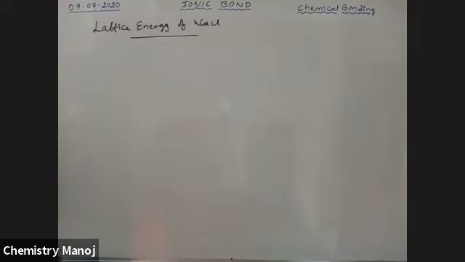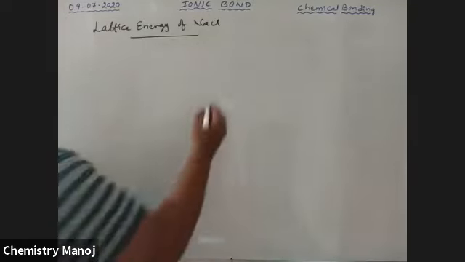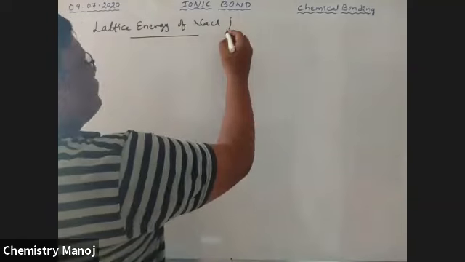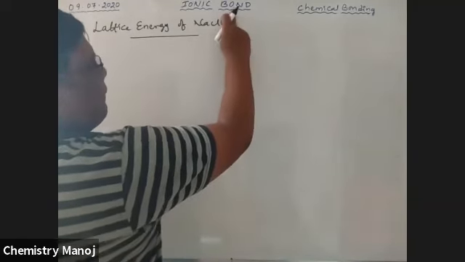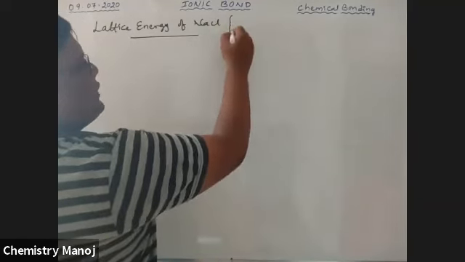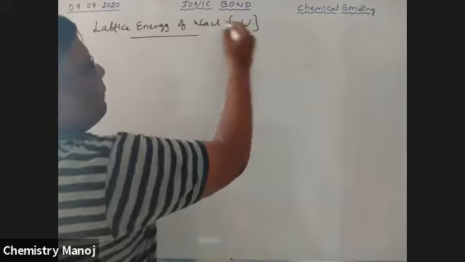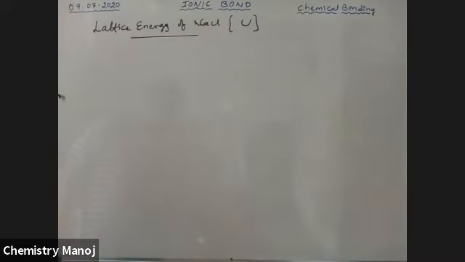Lattice energy is indicated with the letter U, and there is a symbol for lattice energy.